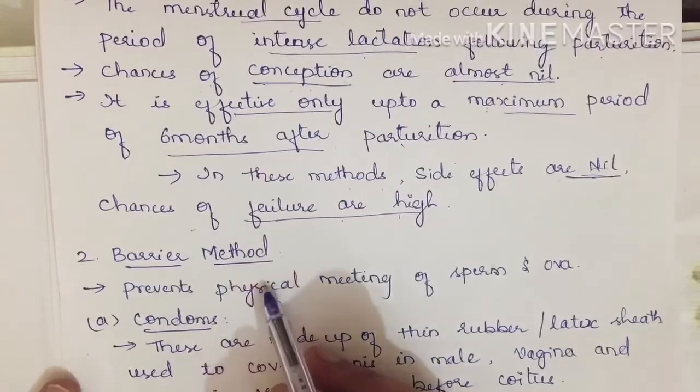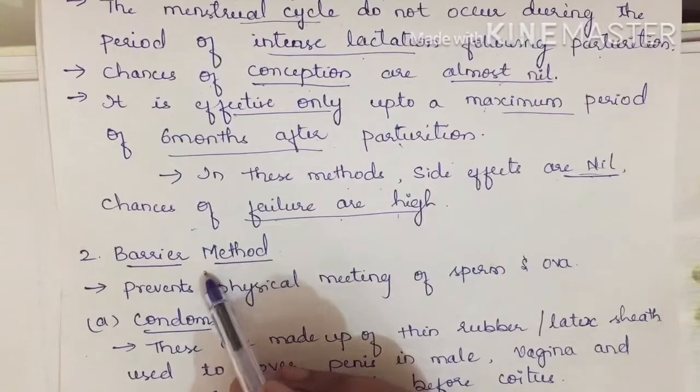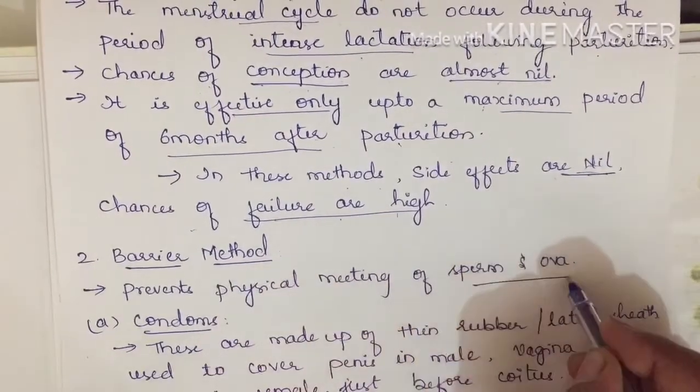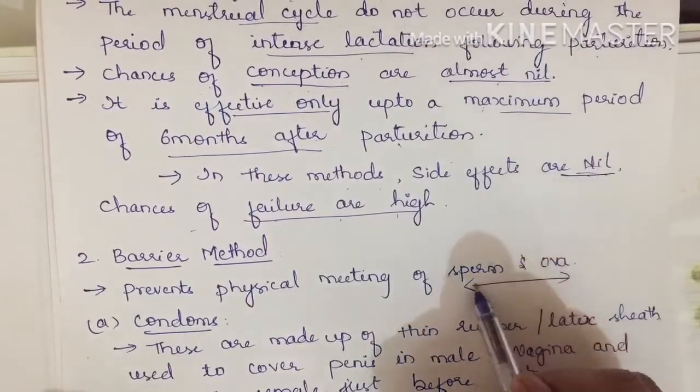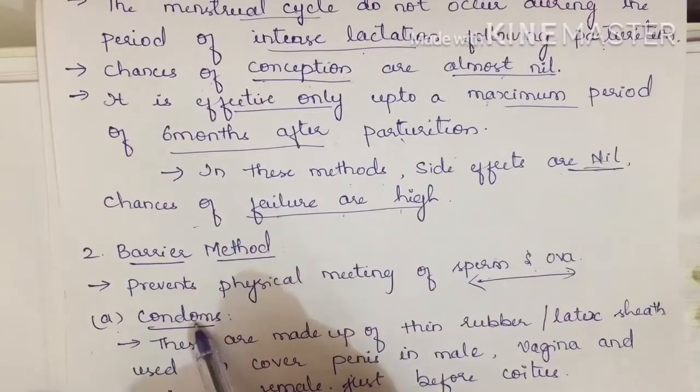Second one is the barrier method. Barrier, as I said, is used to stop or prevent. So the barrier method prevents physical meeting of sperm and ovum. The principle of all contraceptives is the same, that they do not allow sperm and ova to meet, so that it will not undergo fertilization. So in the barrier method, we have condoms here.